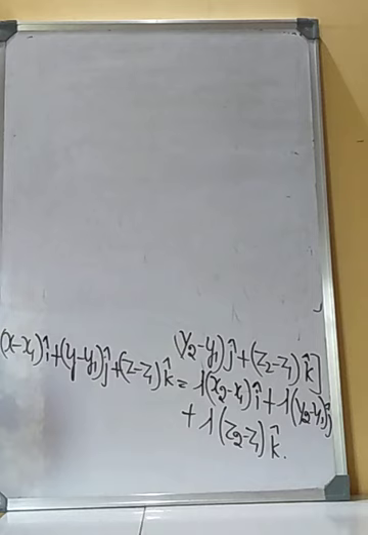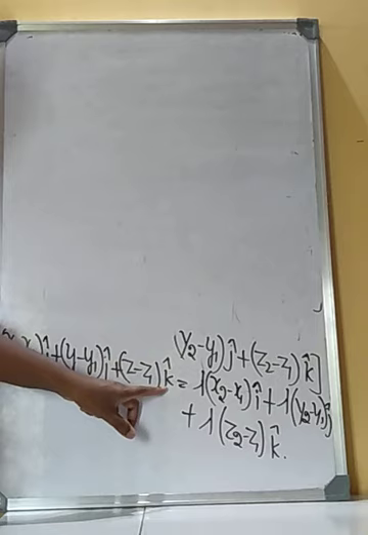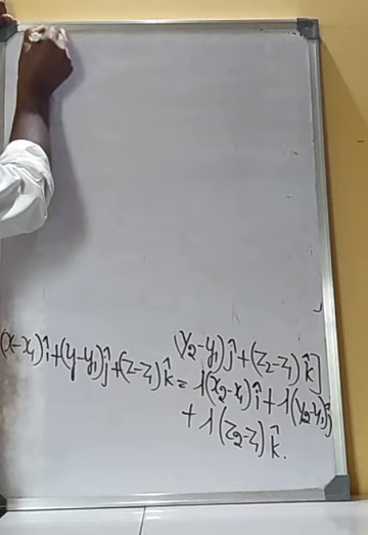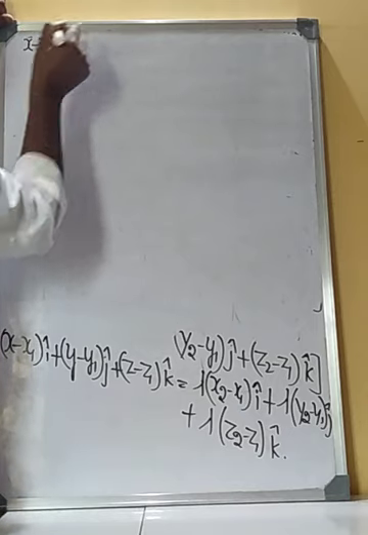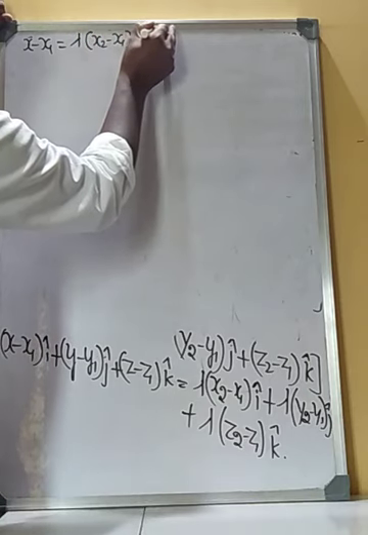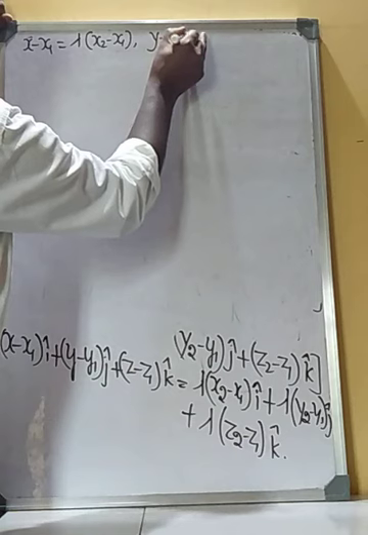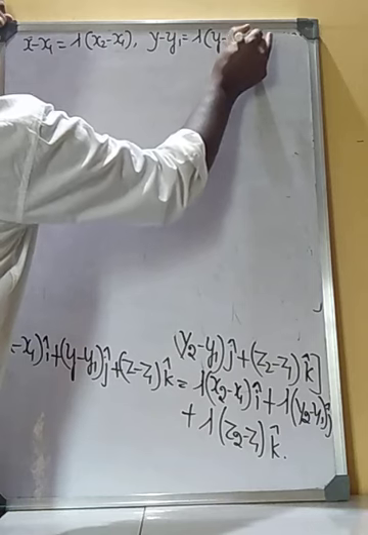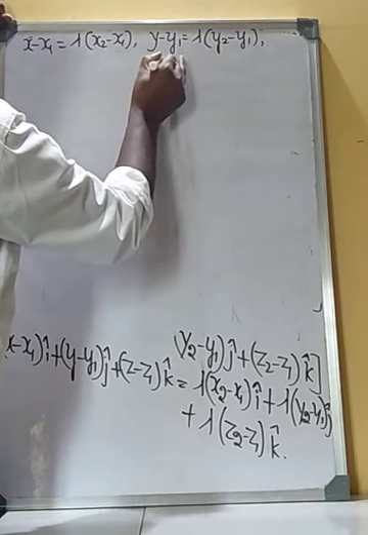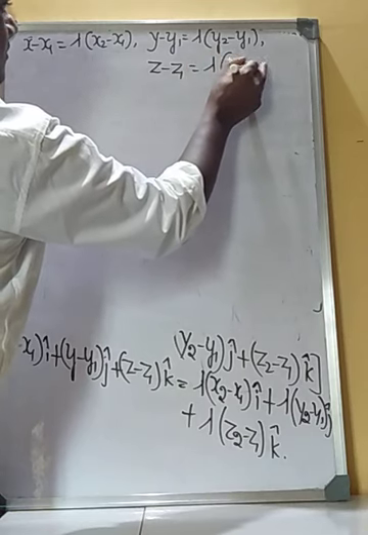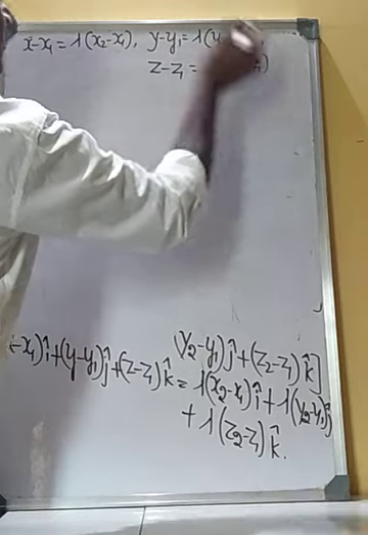Now equating the coefficients of i, j and k: x minus x1 is equal to lambda into (x2 minus x1), y minus y1 is equal to lambda into (y2 minus y1), and z minus z1 is equal to lambda into (z2 minus z1).